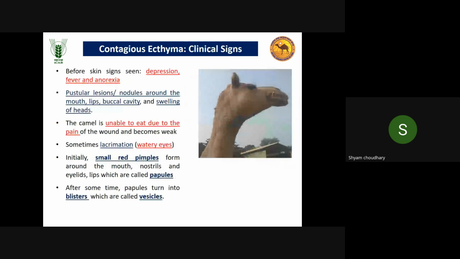When we talk about the clinical signs, the first sign that appears is depression and fever, then anorexia, then pustular lesions and nodules around the mouth, lips, buccal cavity, and swelling of the head. Other clinical lesions on the skin will be similar to the previous disease. First appear pimples, then papules, blisters, vesicles, and then pustules, and finally scabs.